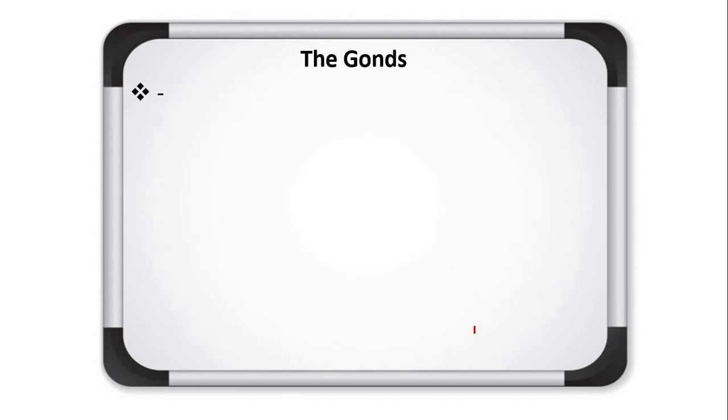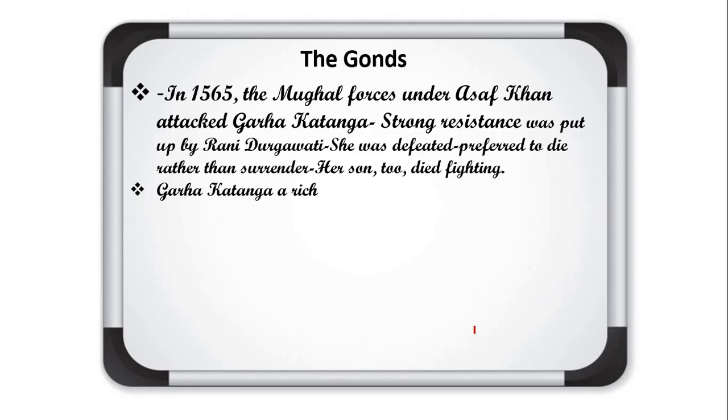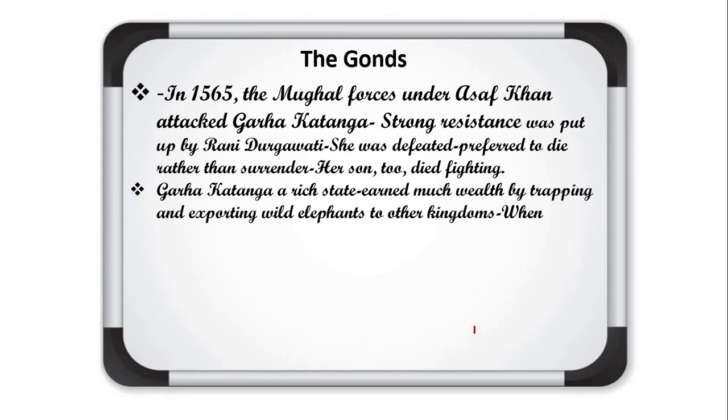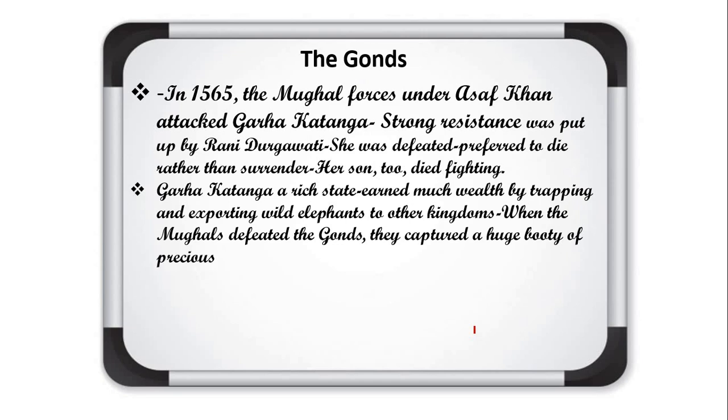Okay, so after that what happened? So in 1565 the Mughal forces under Ashraf Khan attacked Gadkatanga. Strong resistance was put up by Durgavati. She was defeated, preferred to die rather than surrender, and her son too died fighting.